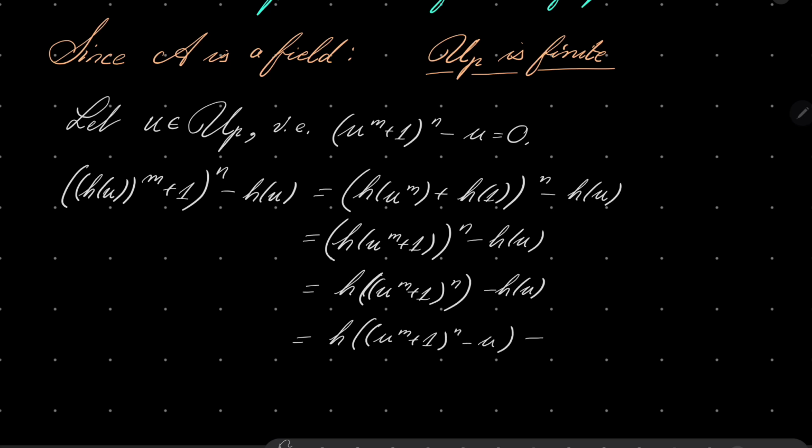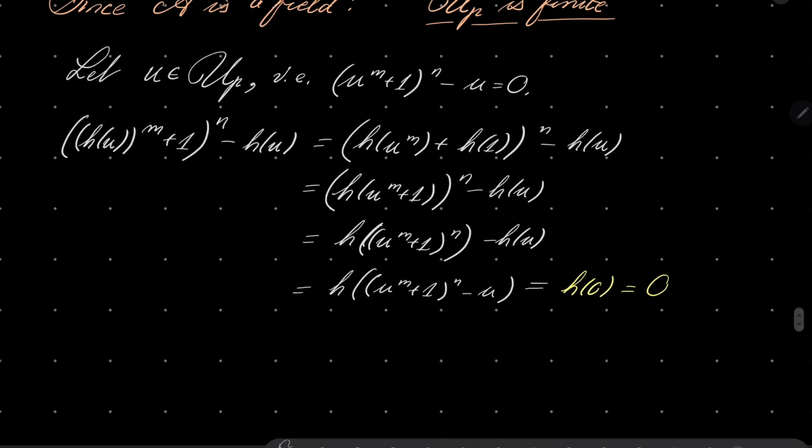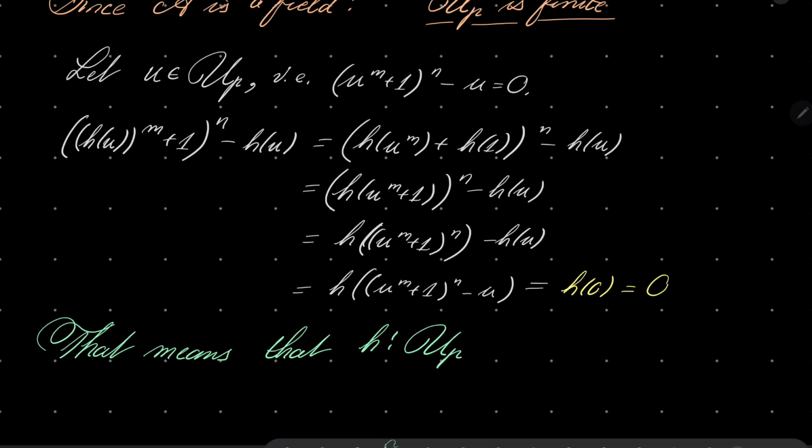And it is h of 0, of course, and h of 0 is 0. So the image of every root is again a root, which means that h maps the set of roots into itself. Yes, because every root is mapped to another root.